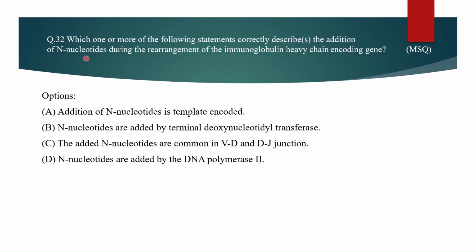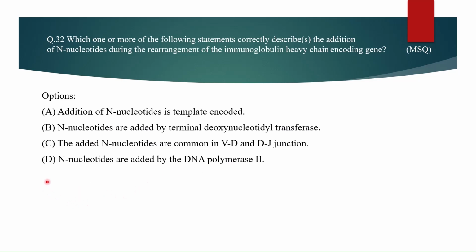Question 32. Which one or more of the following statements correctly describes the addition of N nucleotides during the rearrangement of the immunoglobulin heavy chain encoding gene? Options are: addition of N nucleotides is template encoded. N nucleotides are added by terminal deoxynucleotidyl transferase. The added N nucleotides are common in VD and DJ junctions. N nucleotides are added by DNA polymerase II.